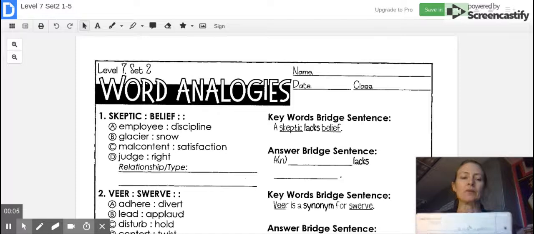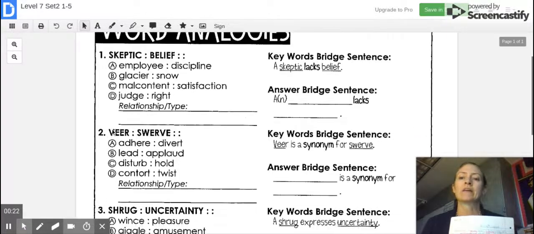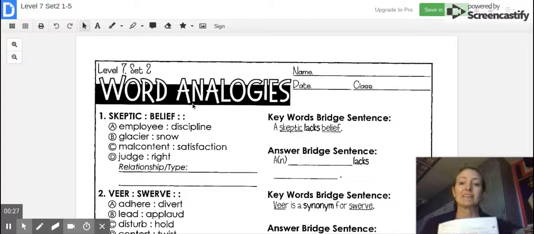On a piece of paper, put your first and last name in the top right-hand corner and today's date, which is the 5th. For the title, you're going to title it Analogies Set 2, then put a dash and 1 through 5. And we're going to start with number 1.